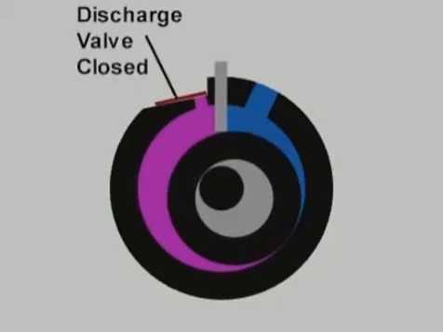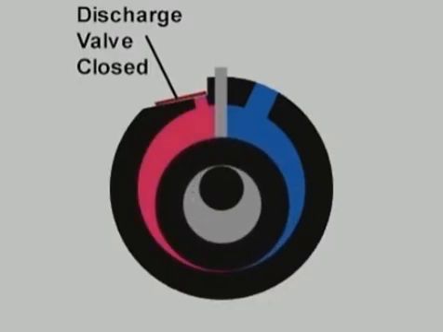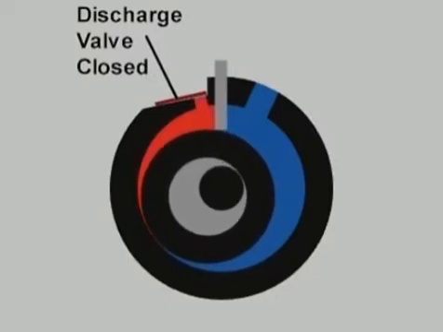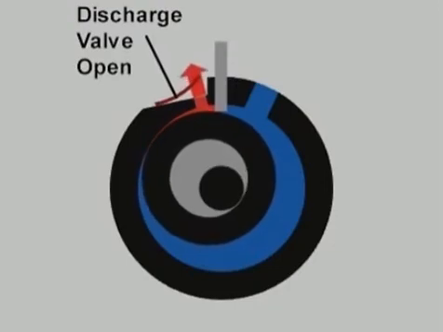Initially, the discharge valve is closed, trapping the low pressure vapor. Continued rotation of the rolling piston along the inside of the housing reduces the volume of the vapor, compresses it against the vane, and raises its pressure. When vapor pressure exceeds the high side pressure, it pushes the discharge valve open. Discharge continues until the rolling piston completes the full revolution and has expelled most of the high pressure vapor.